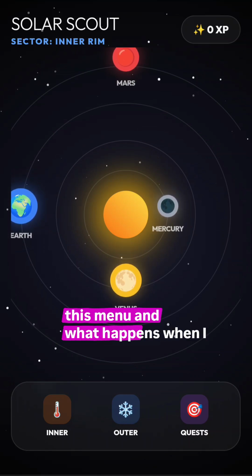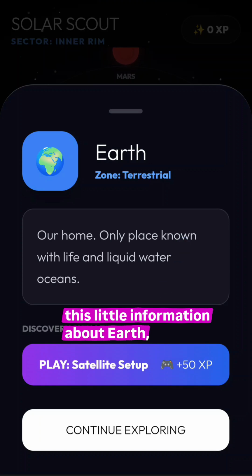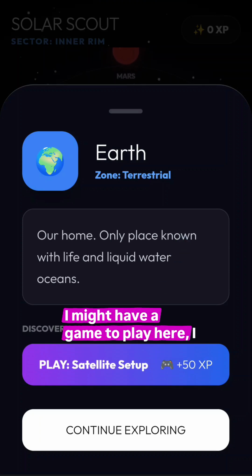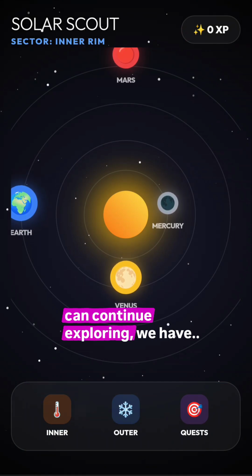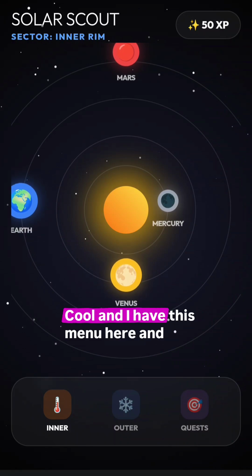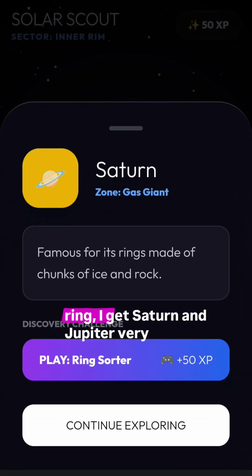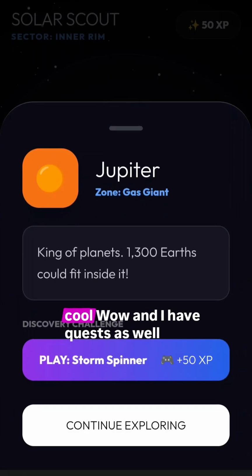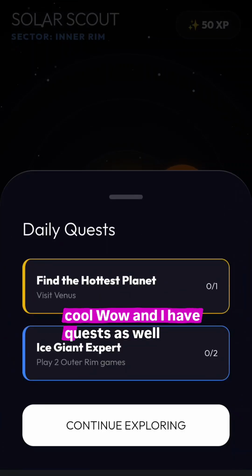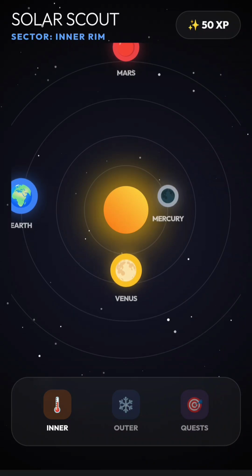We have this menu, and what happens when I click the button? It gives me this little information about Earth. I might have a game to play here. I can continue exploring. We have, wow, this is so cute. Tail like comet, I didn't know. This is so nice. Cool, and I have this menu here, and if I click it, oh cool, I get the outer ring, I get Saturn and Jupiter. Very cool. Wow, and I have quests as well. Can you believe it's just one prompt that made all of these amazing things?